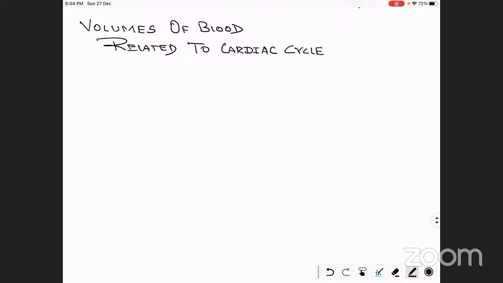The first volume we are going to talk about is called the end diastolic volume. So what does this end diastolic volume mean?